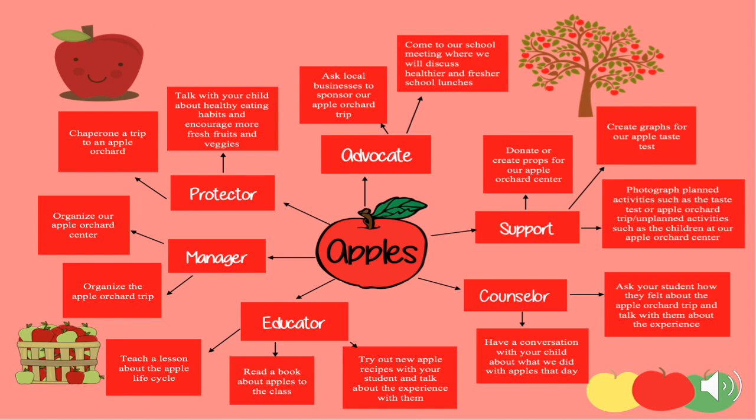Like I said, my theme is apples. So I'll start going through the different roles that I chose. So the first role is an advocate role. Families could ask local businesses to sponsor a trip to an apple orchard, or they could come to a school meeting where we would be discussing healthier and fresher lunches.